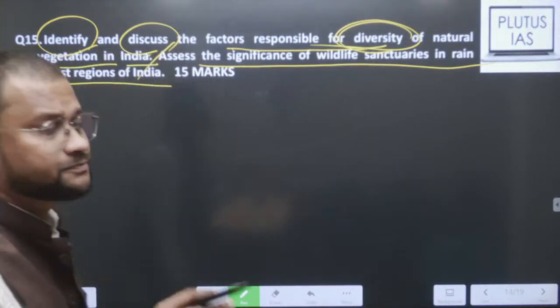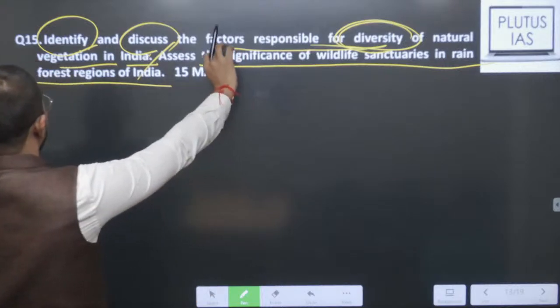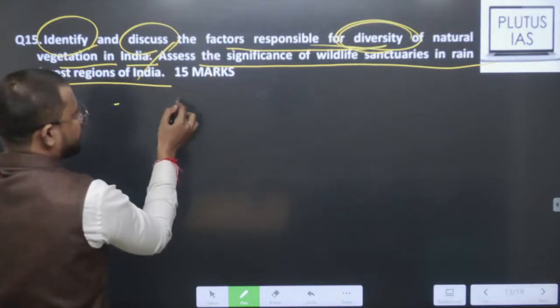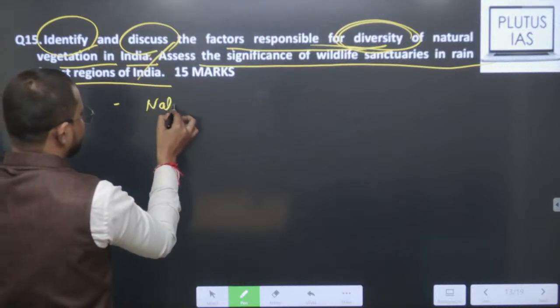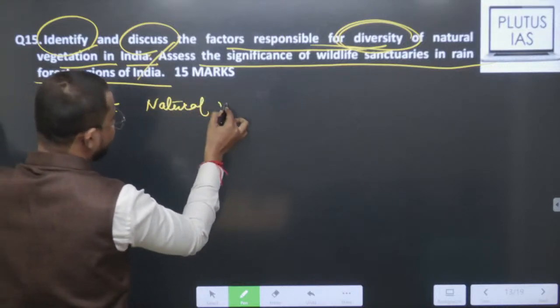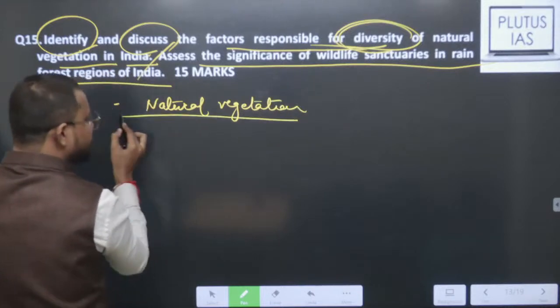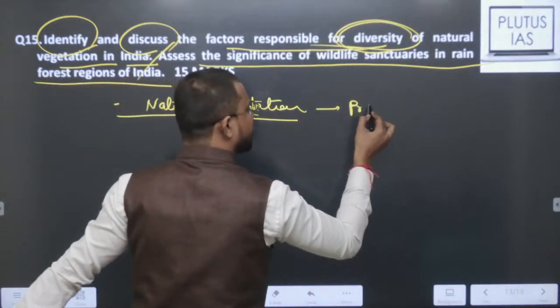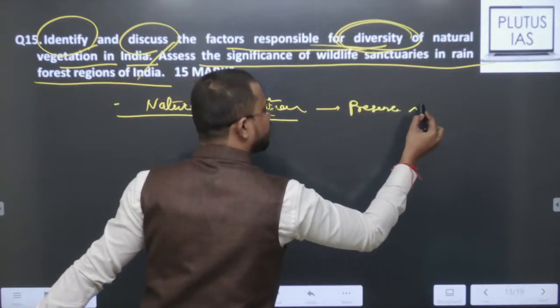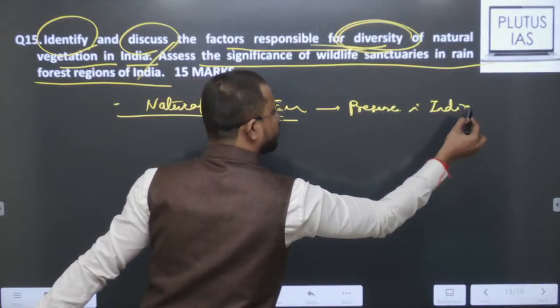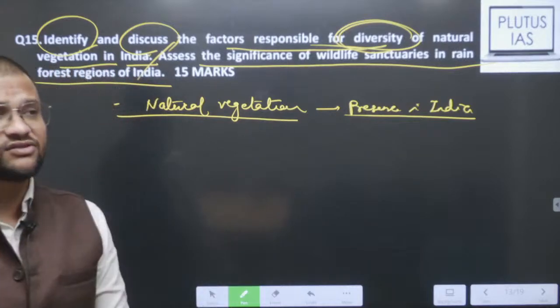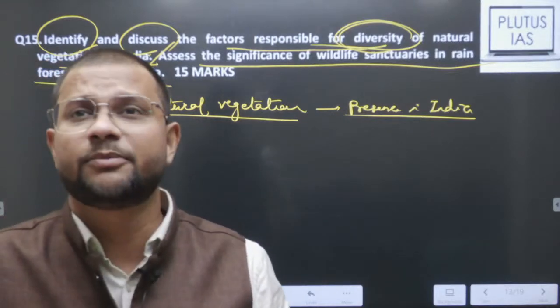Yeah. So see, natural vegetation, first you need to connect, say or write with the significance of the presence of natural vegetation in India. Like India hosts the sixth highest number of flowering plants.